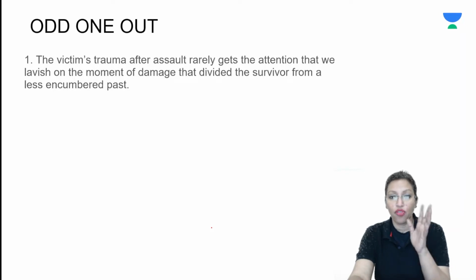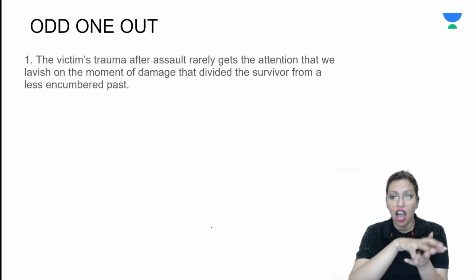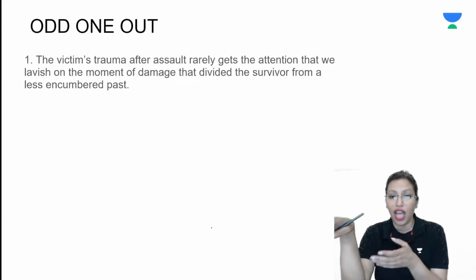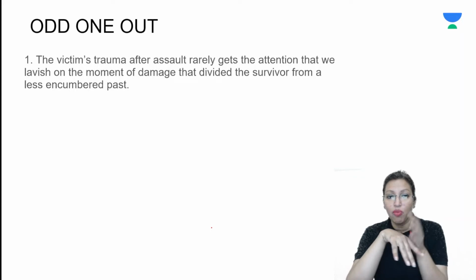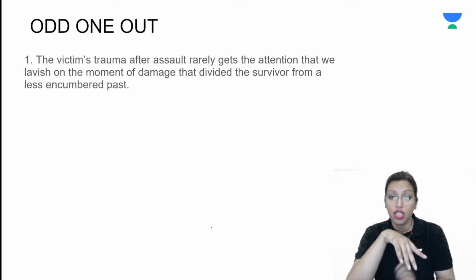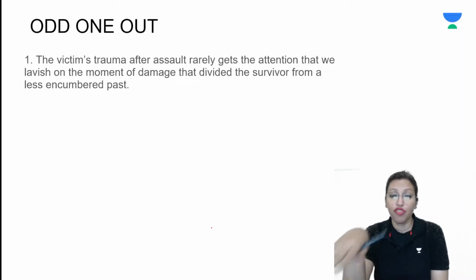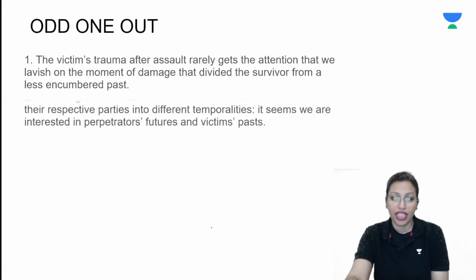So we are talking of some victim, and we are saying after the assault, whatever happens to them, we don't give it a lot of attention. We give the moment of the damage, the moment of the assault, a lot of attention. We probably give the past also some sort of attention, but the future, the after assault period, is not given a lot of attention. Let's look at the second sentence.